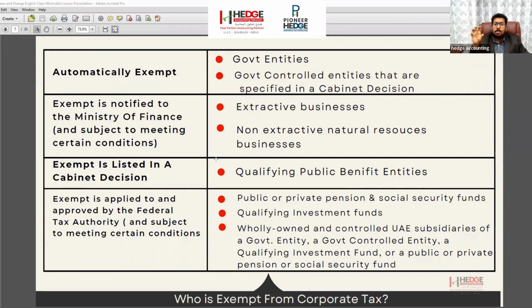These are funds that are formed for the benefit of the public. Those public benefit funds are also in this exempted category. So mainly the government companies and these public benefit funds are exempted from this category. All others should pay the corporate tax.